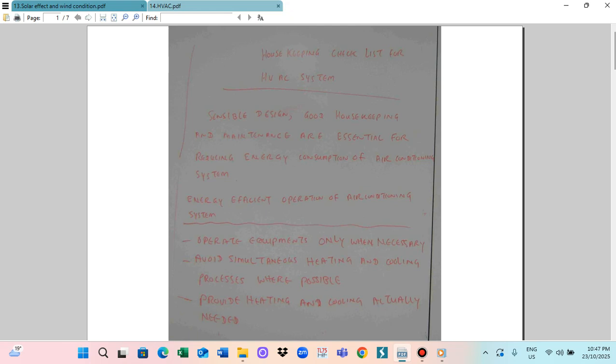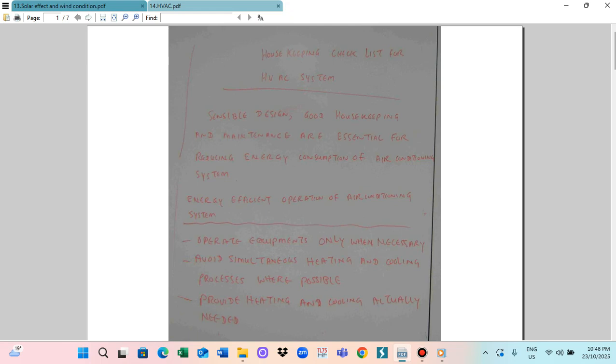necessary. This means we don't need to operate the air conditioner all the time, only during a very hot day, especially in the summer. Some summer days the temperature goes up to 40 degrees centigrade. In this case, we have to utilize the air conditioner. Otherwise, we don't need to use it all the time, so only ventilation will be required.